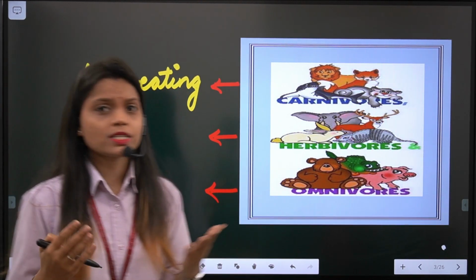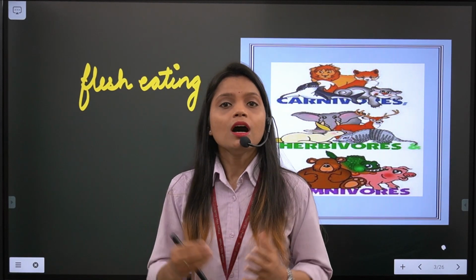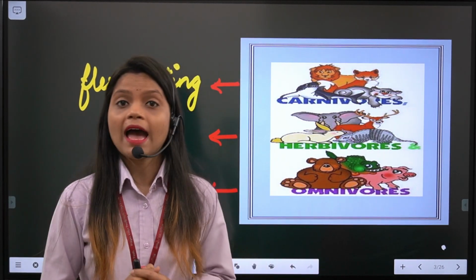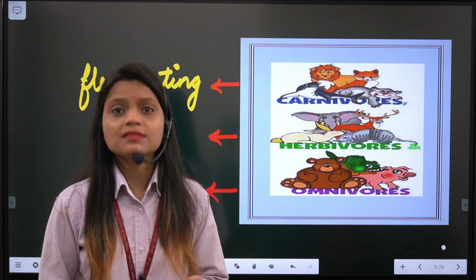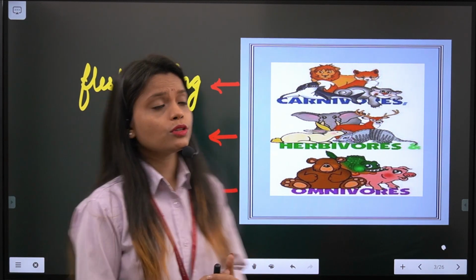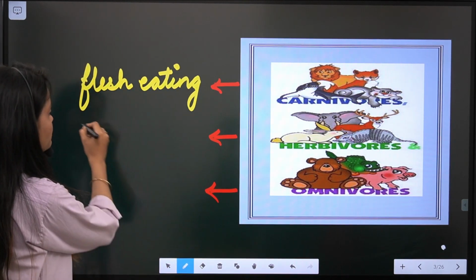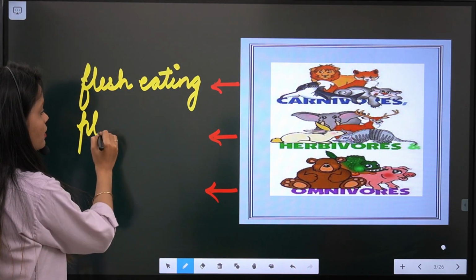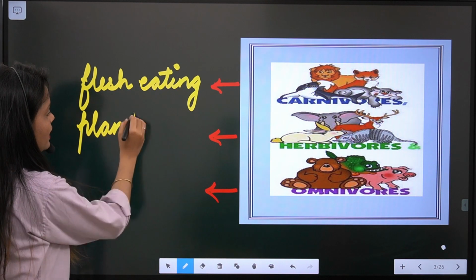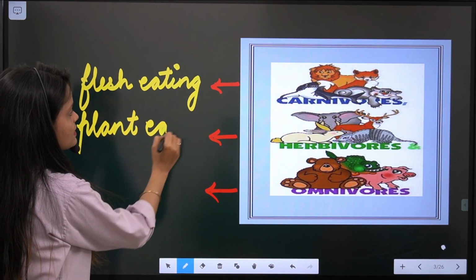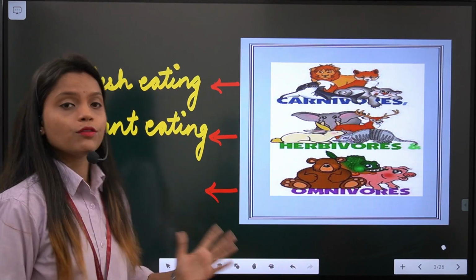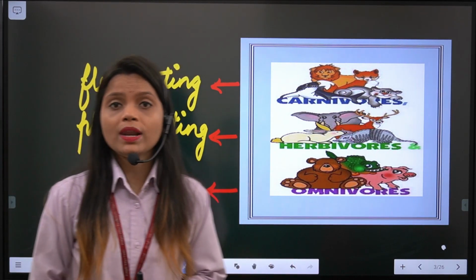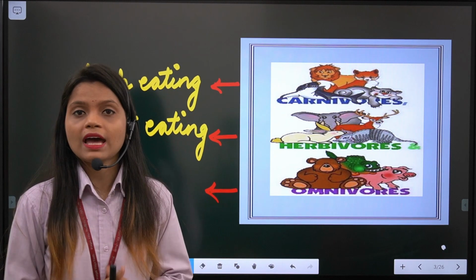You know students, what are herbivores animal? Herbivores are animals who eat leaves of plants, grass. So they are plant eating animals or herbivore. So let's write plant eating animals.